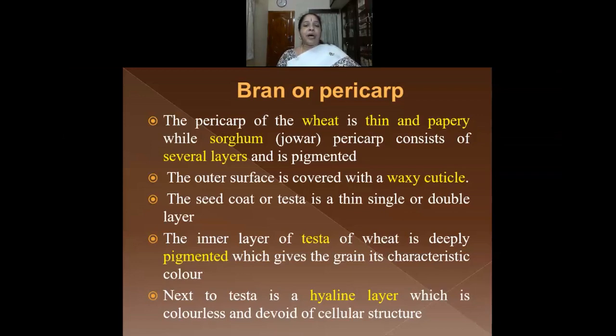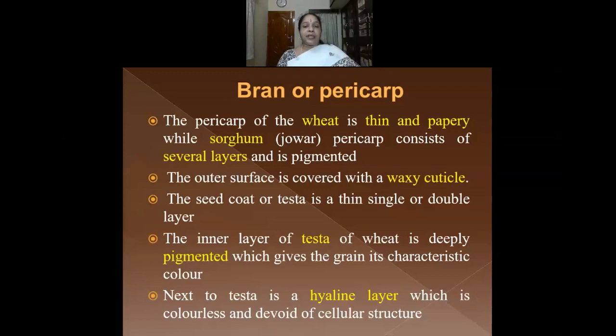The seed coat or testa is a thin single or double layer. The seed coat is otherwise called the testa, and this is made up of a single layer or a double layer of cells. I told you there are two layers.